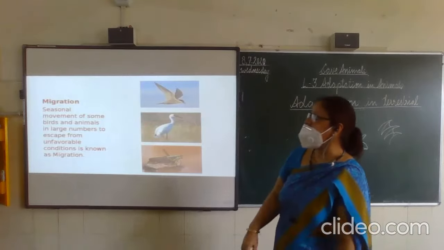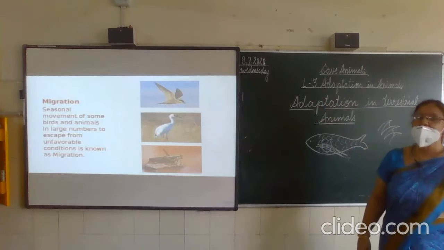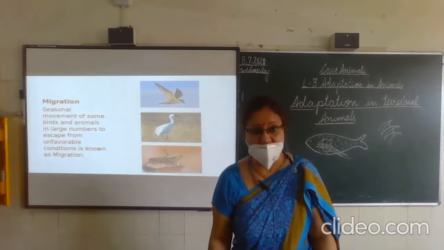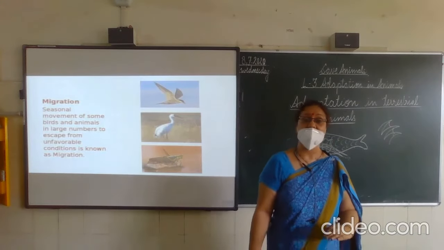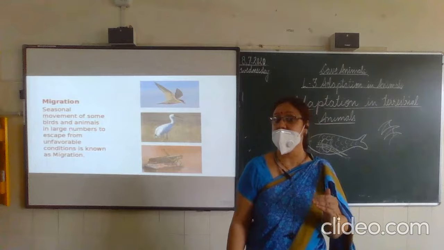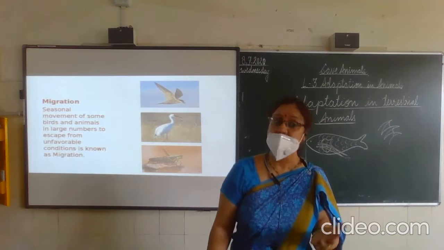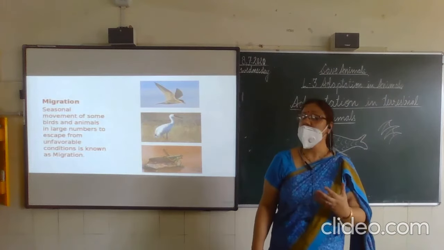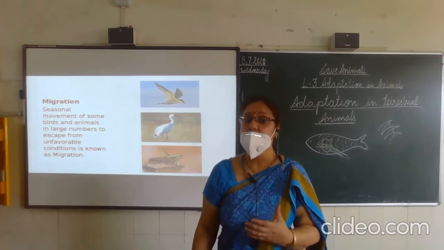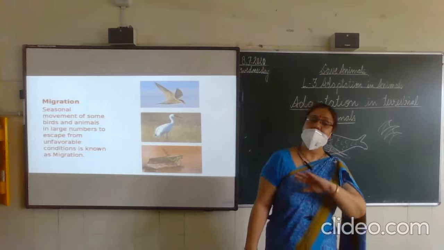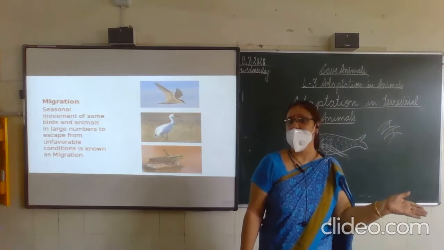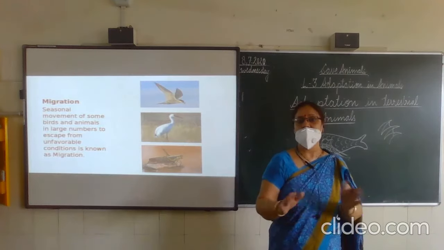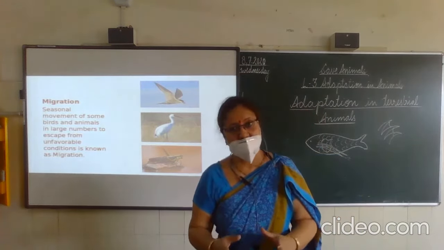Migration: seasonal movement of some birds and animals in large numbers to escape from unfavorable conditions. Unfavorable condition means when they are unable to survive in that particular climate or place. Like the Siberian crane, they migrate from Siberia during the extreme cold winter. Then they come to India. That time they breed here. Then they go back to Siberia when the weather is again favorable for them.